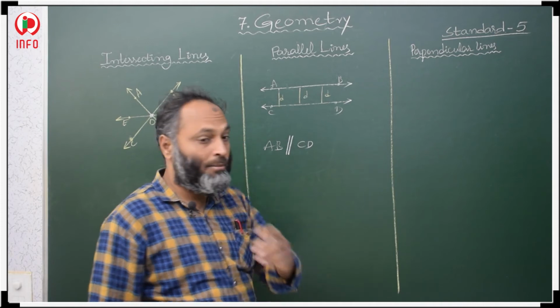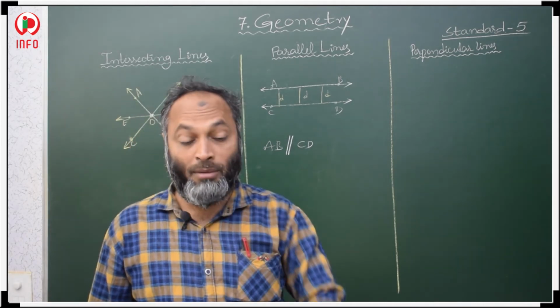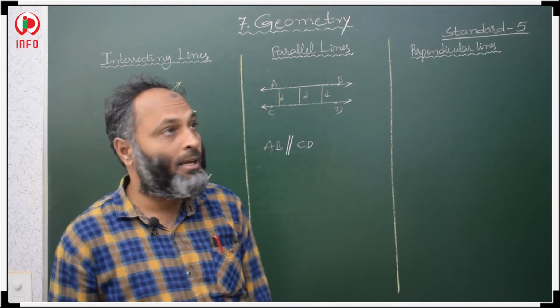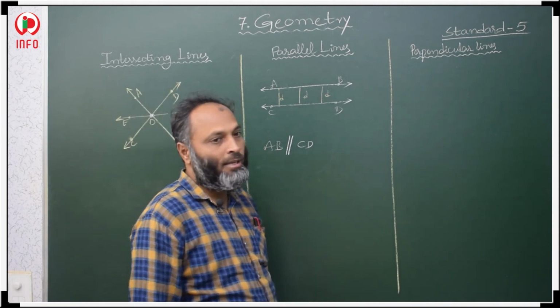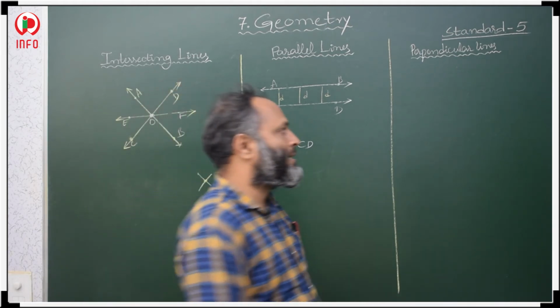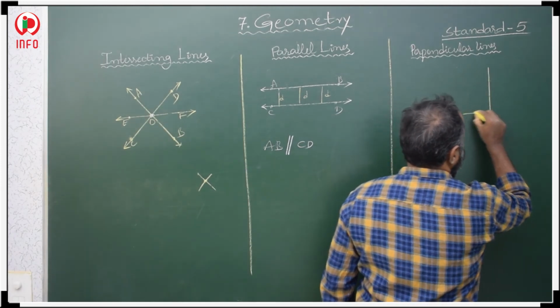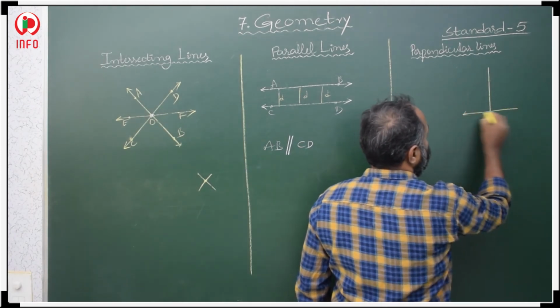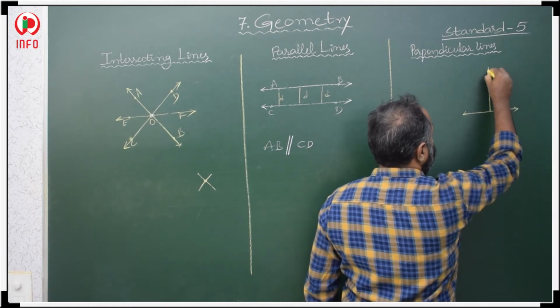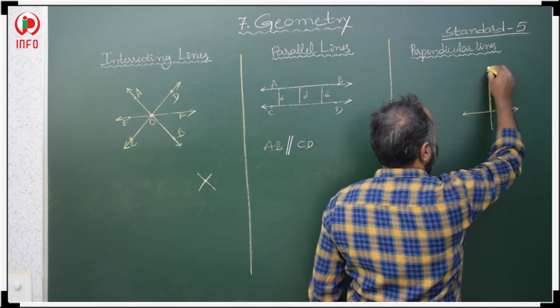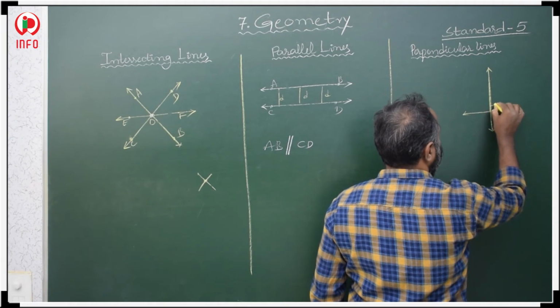Now, the definition for perpendicular lines. What are perpendicular lines? If two lines intersect perpendicularly, meaning the angle between the two lines is 90 degrees, then those lines are called perpendicular lines.